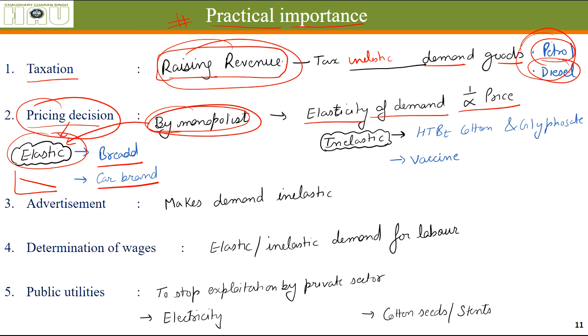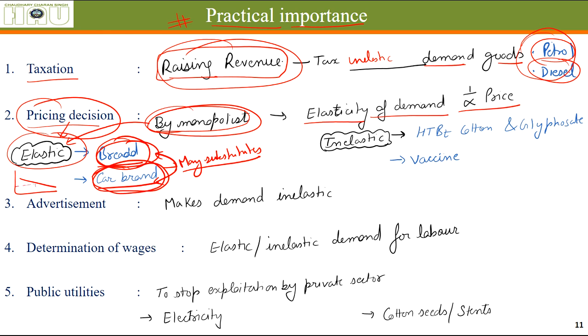When the demand curve of something is elastic, how is the producer going to decide its price? Bread and car brands have many substitutes. People have many options of bread and many options of car. So if one of the sellers increases the price of either bread or car by exorbitant amounts, the seller knows that he will not be able to compete.